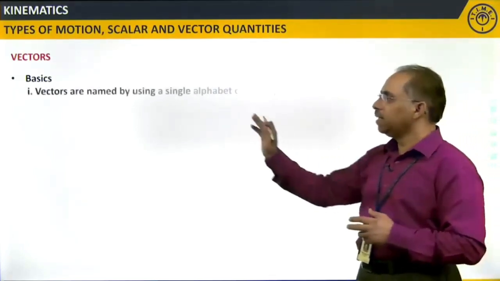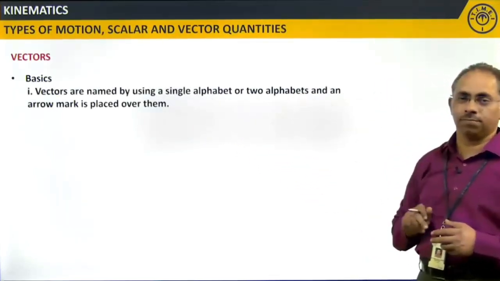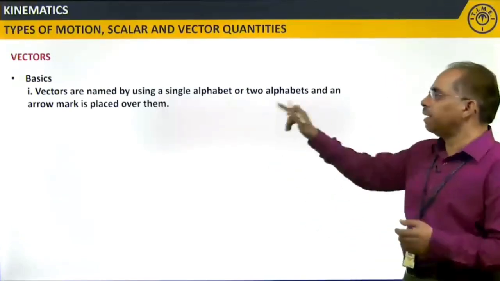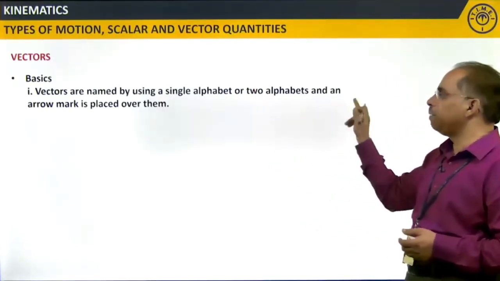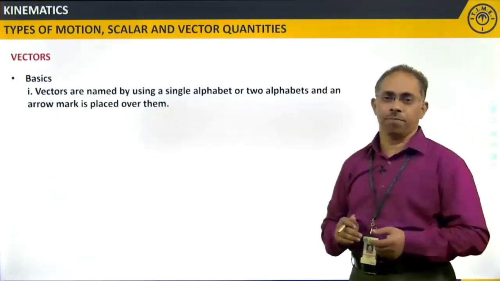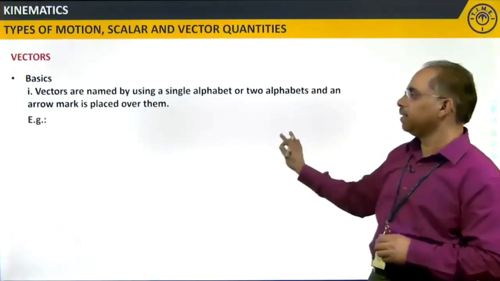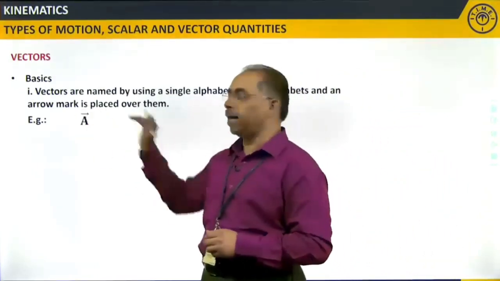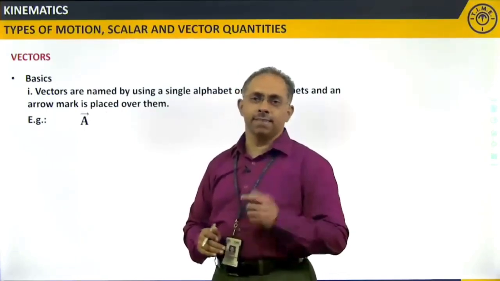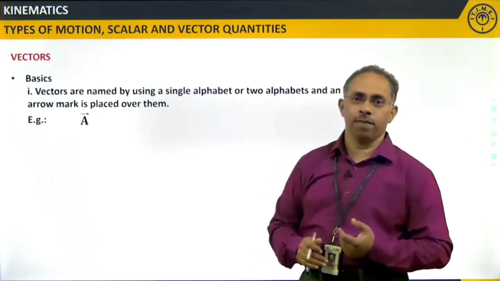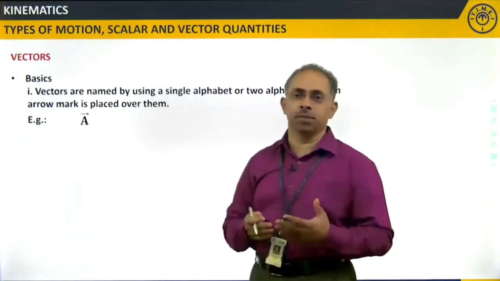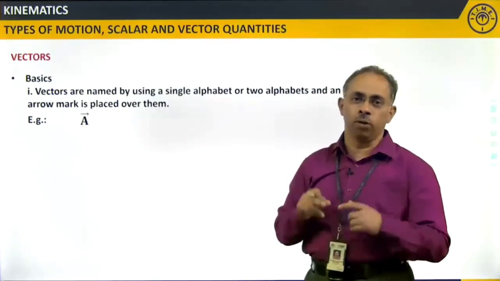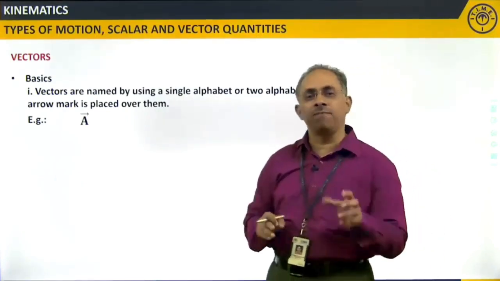Certain basic points we are trying to learn are how a vector is represented. A vector is named by using a single alphabet or two alphabets, and an arrow mark is placed over them. As an example, if I consider A, you can see just an alphabet and above it an arrow. This indicates that it is a vector quantity. If you see the same thing in books, some of the books write it in bold letters. Scalars they will not make bold, but vectors they will make bold.